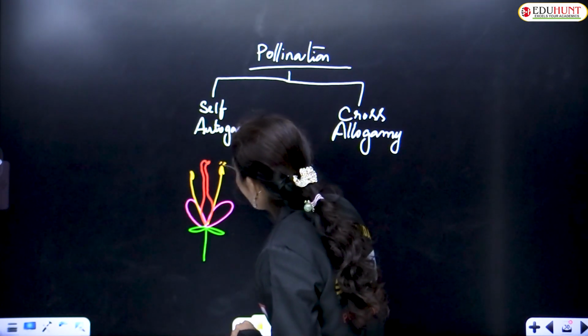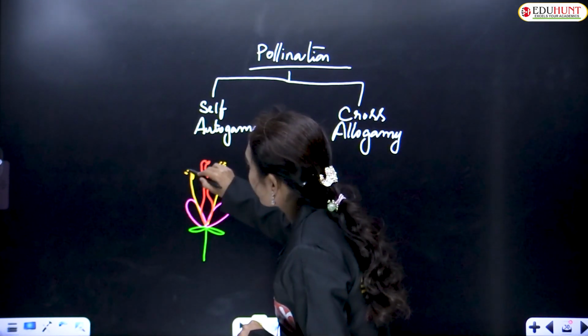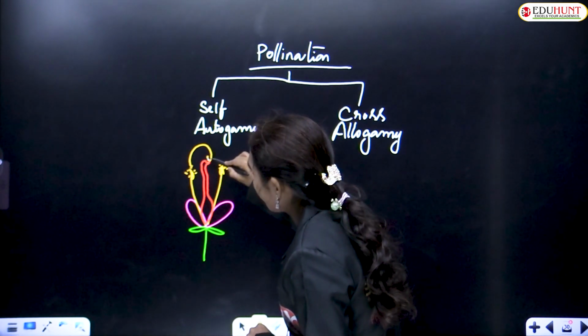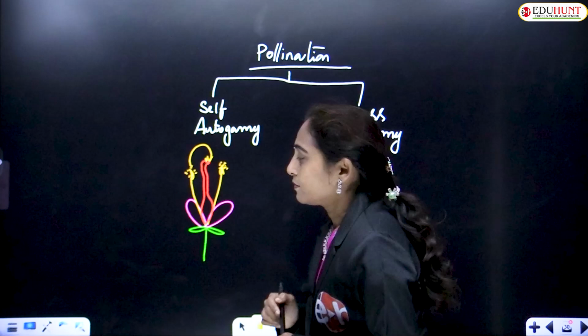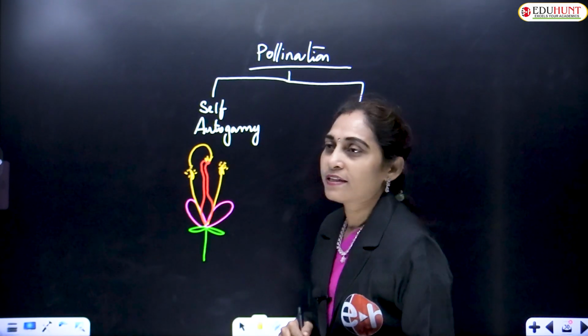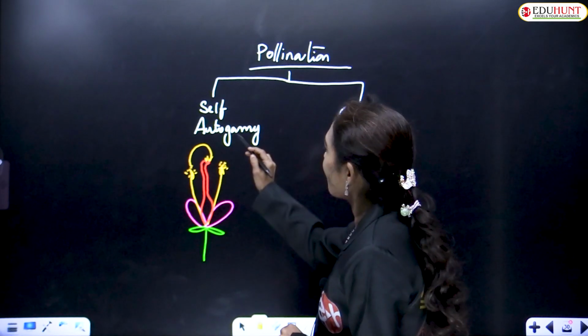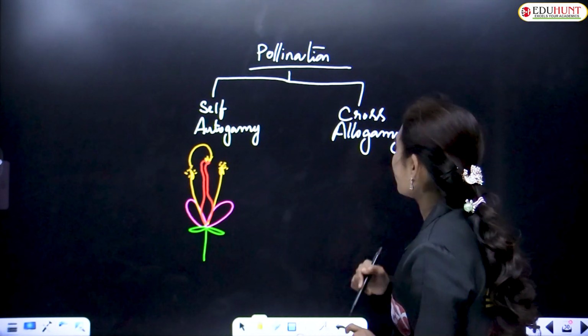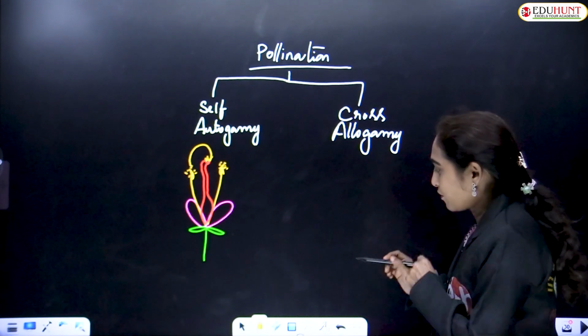These are the pollen grains releasing from anthers. If the pollen reaches the stigma of the same flower, then it is called self-pollination or autogamy. Now, cross-pollination.